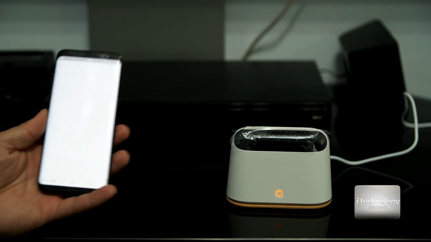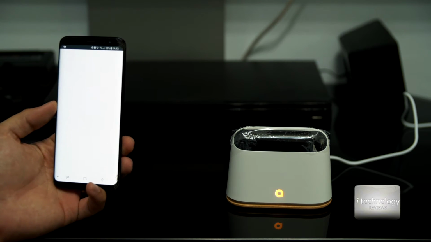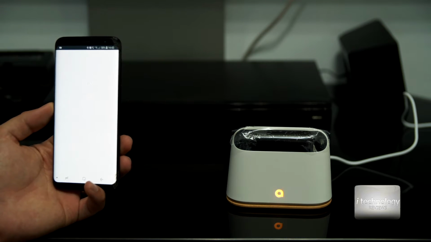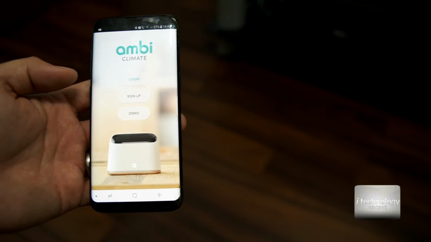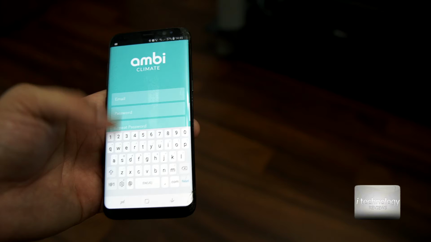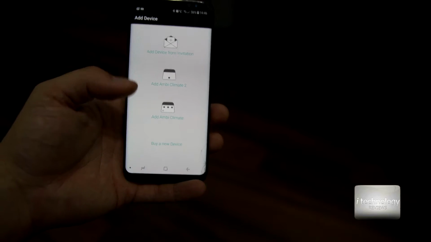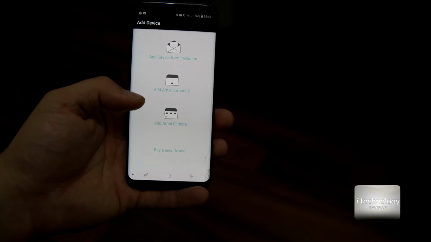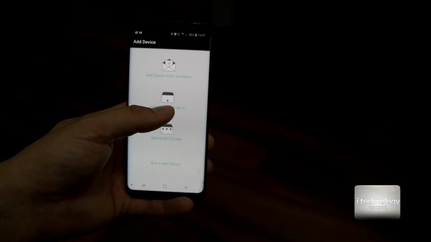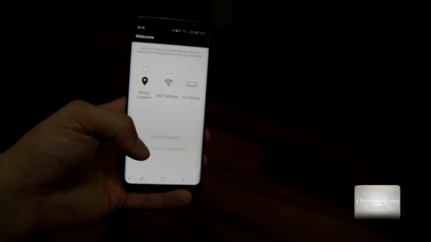So now you have to go to the Google Play Store, or the App Store for your Apple device, and download the Ambi Climate application. So this is the application. We have to click sign up to make ourselves an account. It asks us to select from the list Ambi Climate 1 or 2, and these are the two versions you can recognize by the single LED.